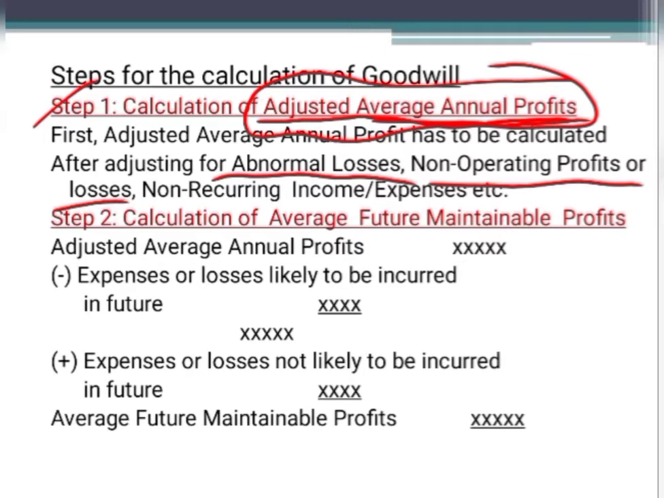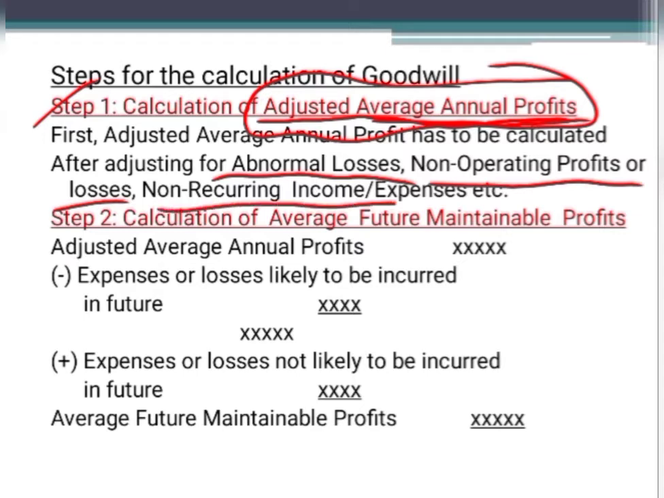Let us say that every year you are going to get 5,000 as interest on debentures, or interest on investment made in government securities, etc. But where are you going to show that in the profit and loss account? That will be credited to the profit and loss account. Because of that, the profit will be increased. But we want to calculate the value of goodwill only taking the operating profit, and this is a non-operating income or profit. So what you have to do is deduct it from the profit of that particular year in order to calculate the normal operating profit.